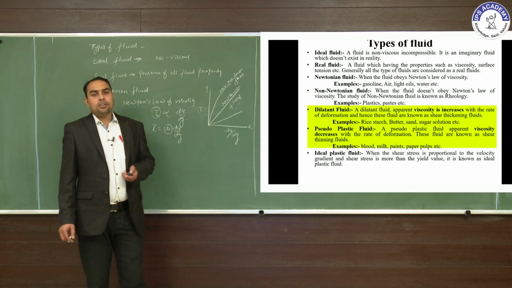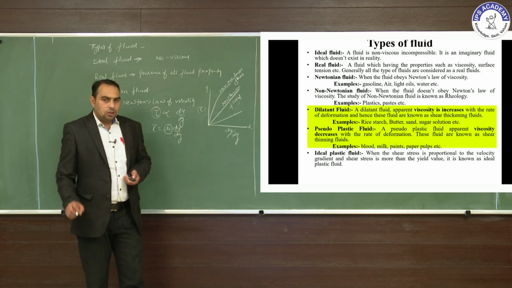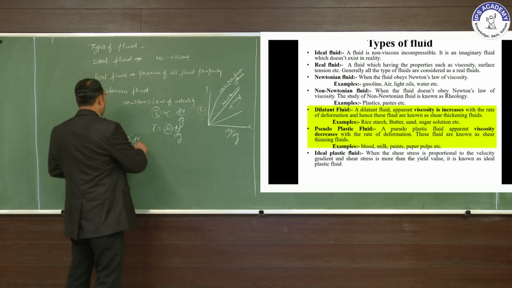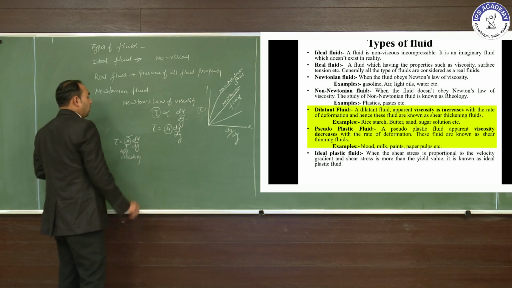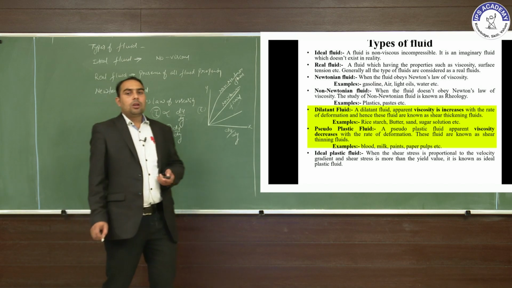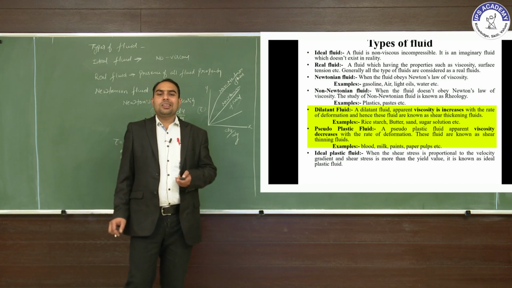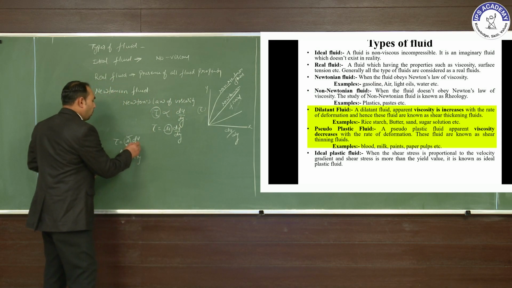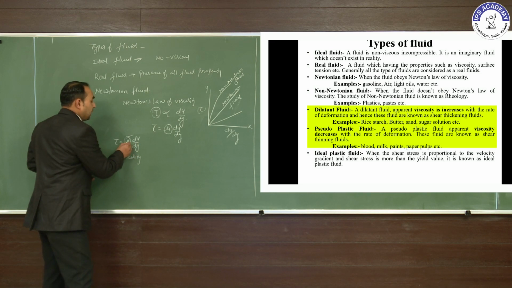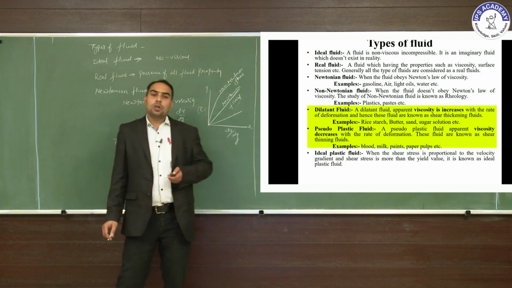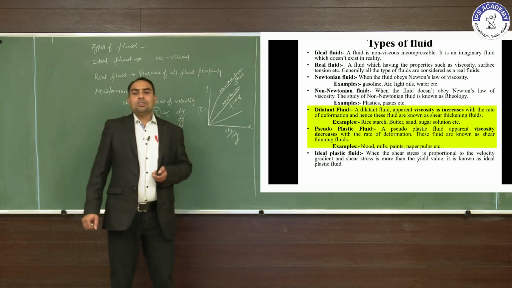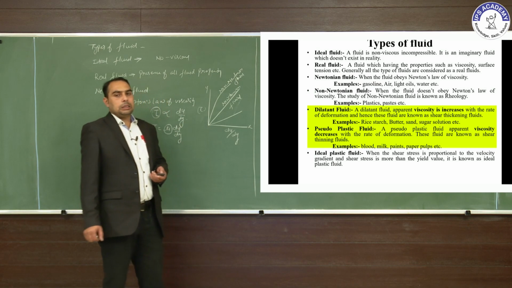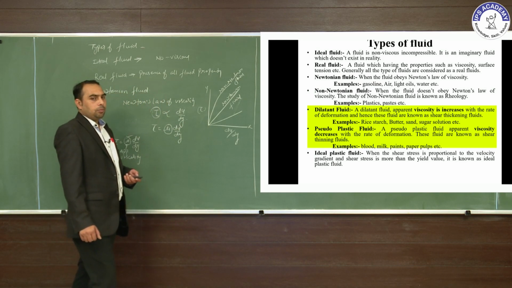And next is the pseudoplastic fluid. In a pseudoplastic fluid, apparent viscosity decreases. In case of dilatant fluid it increases, and in case of pseudoplastic fluid the apparent viscosity decreases with the rate of deformation. That is the pseudoplastic fluid. These fluids are known as the shear thinning fluids. Examples: blood, milk, paints, paper pulp, etc.